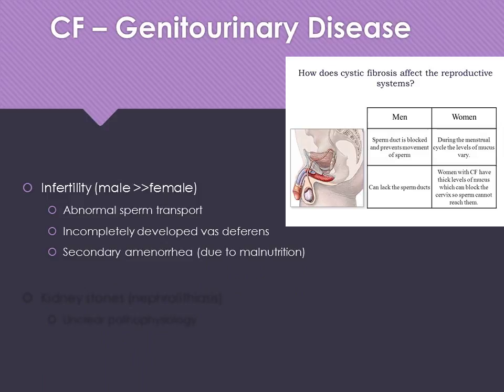Genitourinary disease and cystic fibrosis includes infertility. We see infertility much more common in male patients with cystic fibrosis in comparison to female, although it happens in both. There's abnormal sperm transportation and incompletely developed vas deferens in males. Females may have secondary amenorrhea, primarily due to malnutrition because they're not able to absorb things the way that they would if they didn't have the disease. We also see kidney stones, nephrolithiasis. The pathophysiology behind why we see this more commonly in patients with cystic fibrosis is unclear.